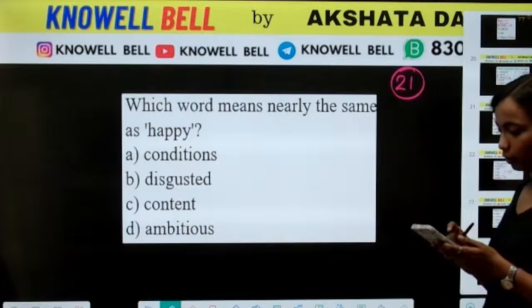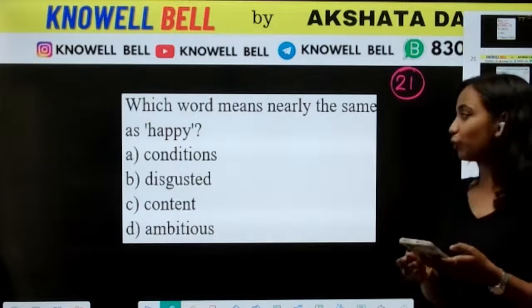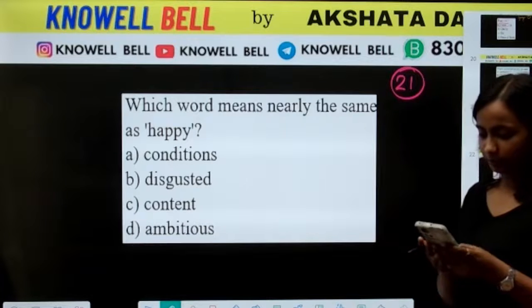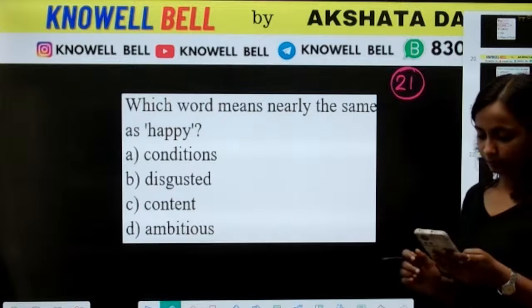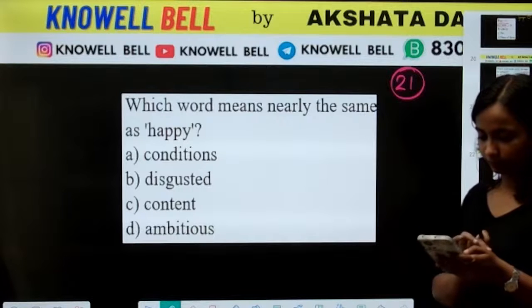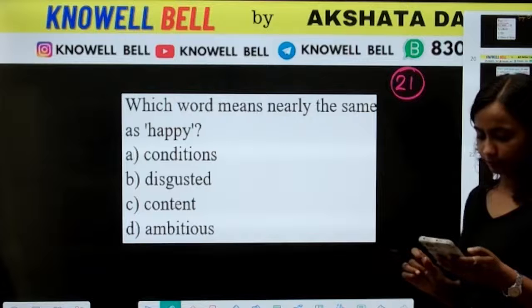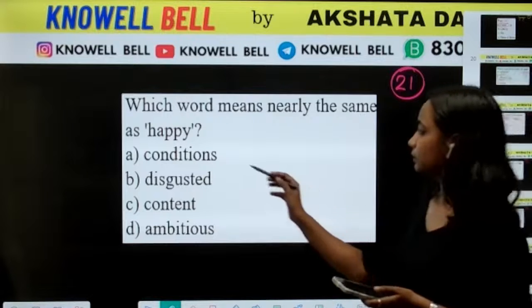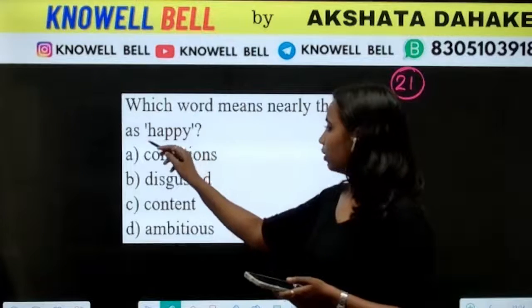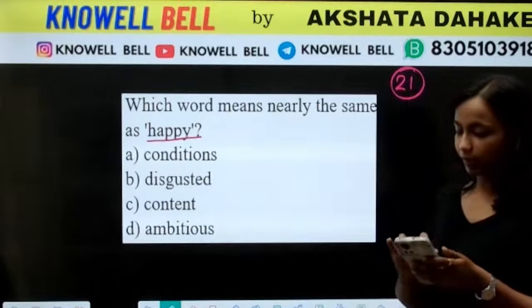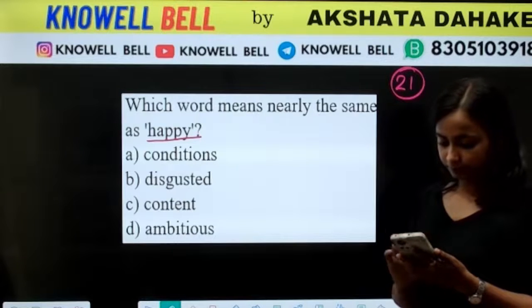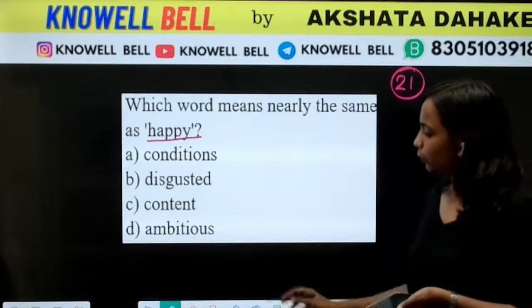Let us see who will provide the right answer first for the last question. You have to provide the word for happy. What will be the right answer? D. D nahi hoga beta.